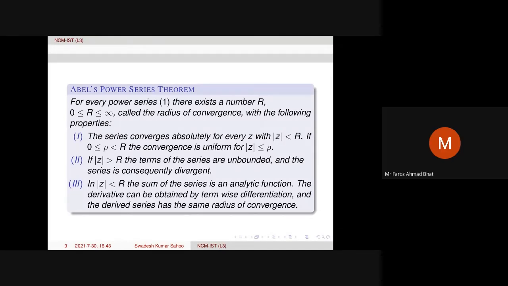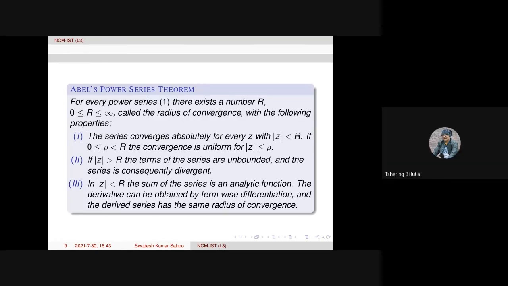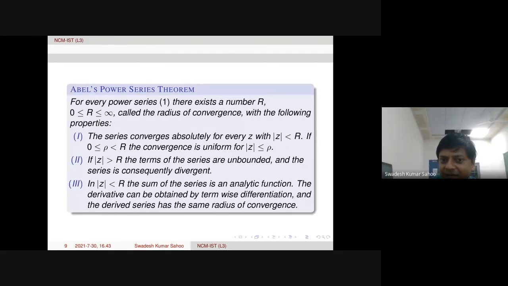Thank you, sir. Sir, here term by term differentiation is valid even if we have only absolute convergence, right, sir? Without uniform convergence, we can have term by term differentiation here. Only convergence is enough. Okay, sir.